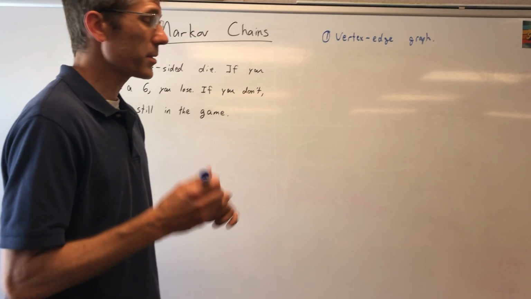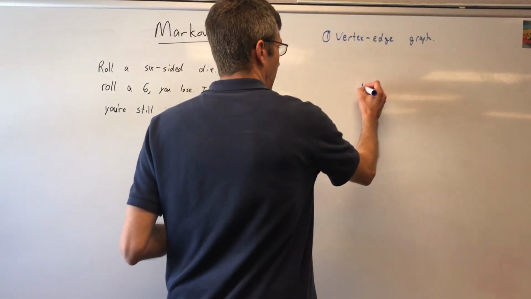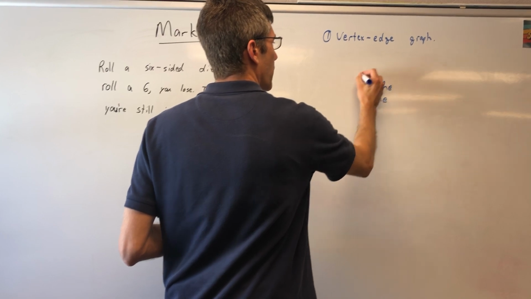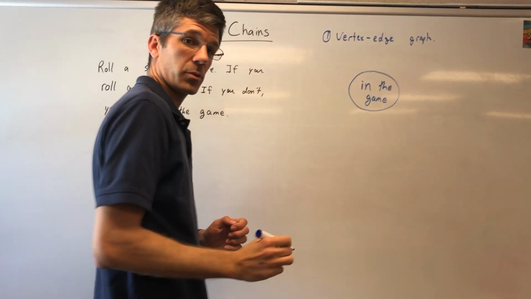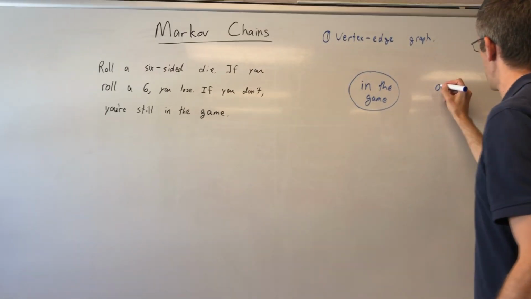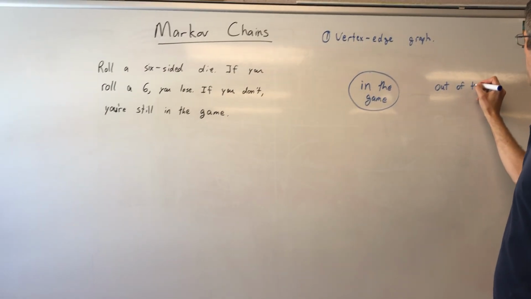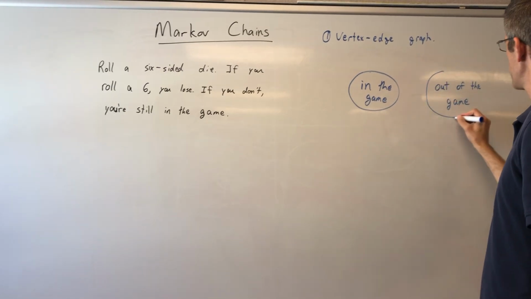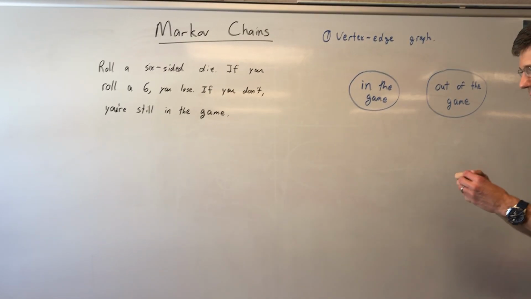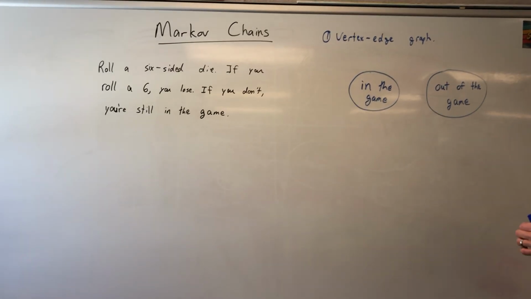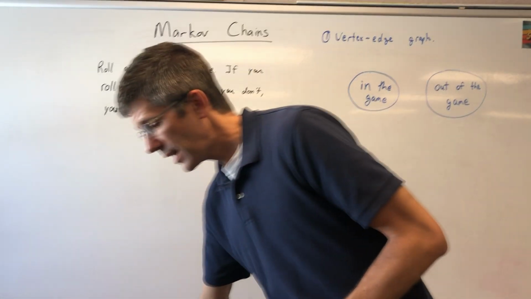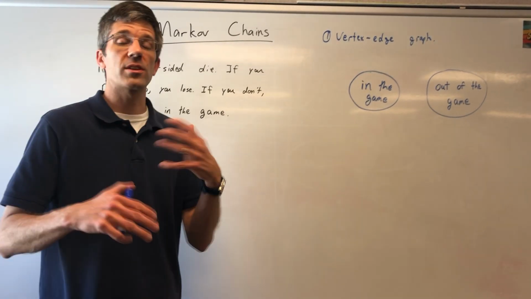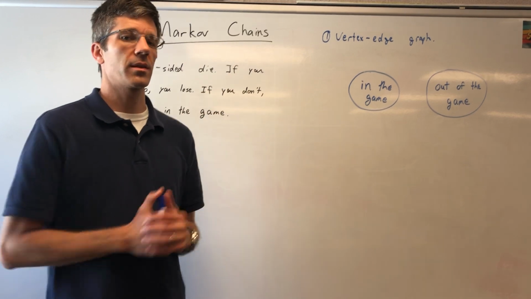So I'm going to just make it two separate things. So I'm in the game. I have a squeaky marker, and I have another one that says I'm out of the game. Okay, so all we've done so far is just identify the different things that can happen in this game. This blue marker's not working too well. Now we're going to delve into probability, which is what we dealt with in a previous lesson.